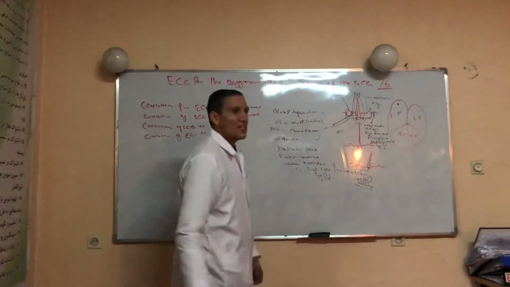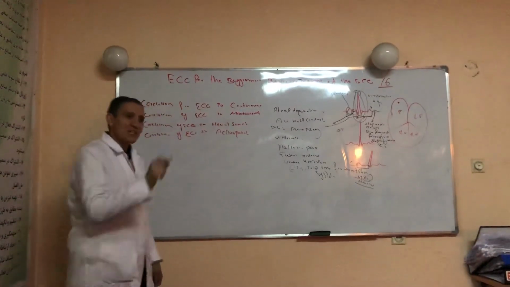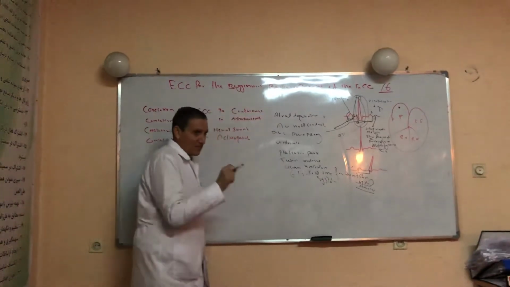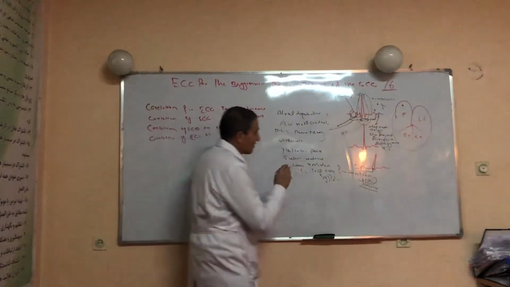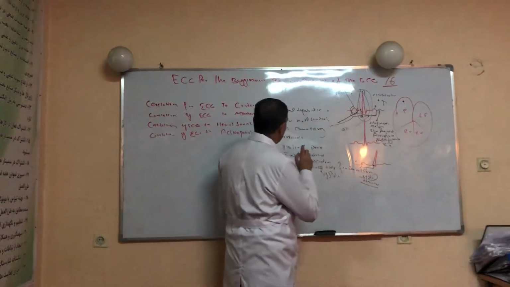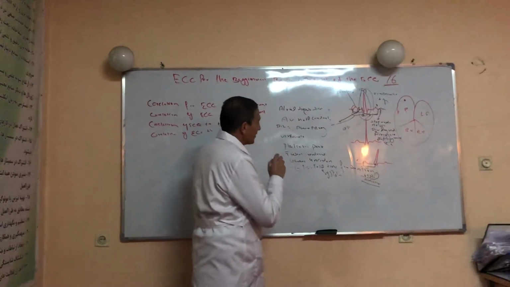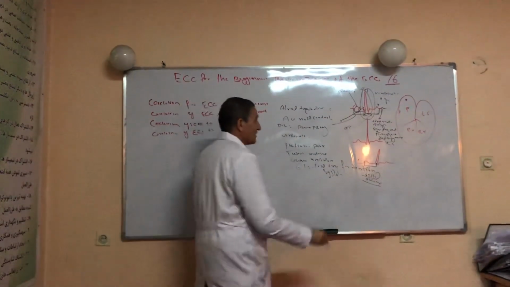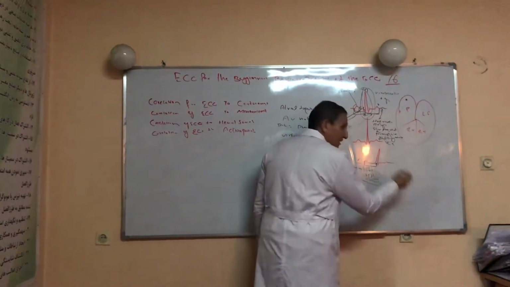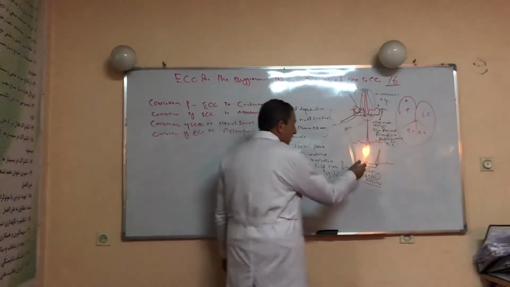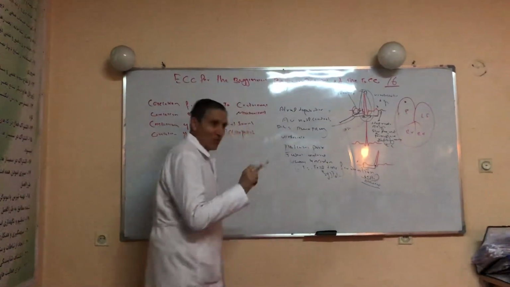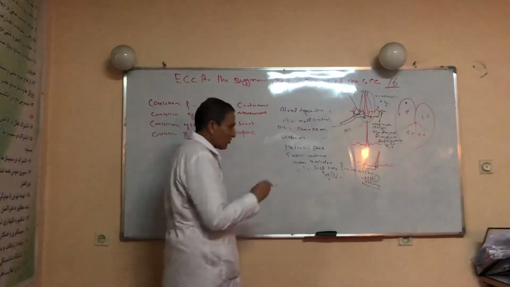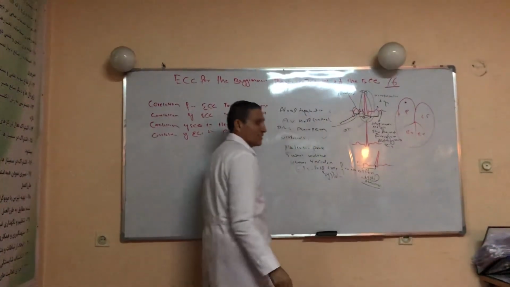We don't see atrial depolarization. Why? Because the atrial depolarization is a slow wave, gradually produced, and during its production the QRS complex is also activated. This small wave is buried in the QRS complex, or the QRS complex captures this slow, small wave. That is why we don't see atrial depolarization.